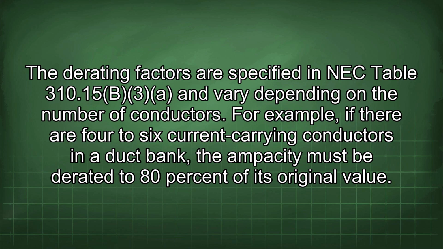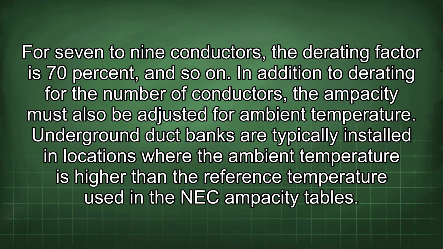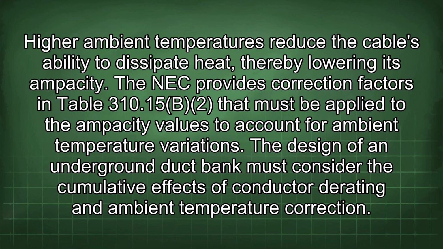conductors. For example, if there are 4 to 6 current-carrying conductors in a duct bank, the ampacity must be derated to 80% of its original value. For 7 to 9 conductors, the derating factor is 70%, and so on. In addition to derating for the number of conductors, the ampacity must also be adjusted for ambient temperature. Underground duct banks are typically installed in locations where the ambient temperature is higher than the reference temperature used in the NEC ampacity tables. Higher ambient temperatures reduce the cable's ability to dissipate heat, thereby lowering its ampacity.